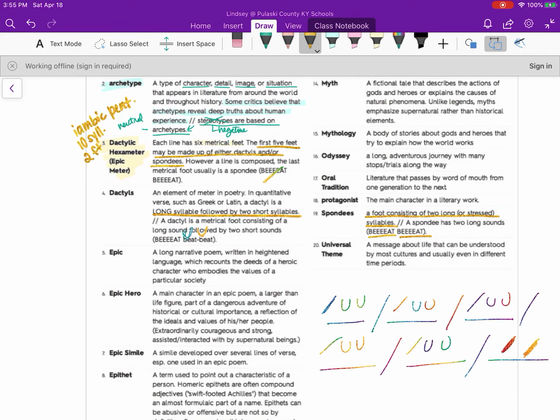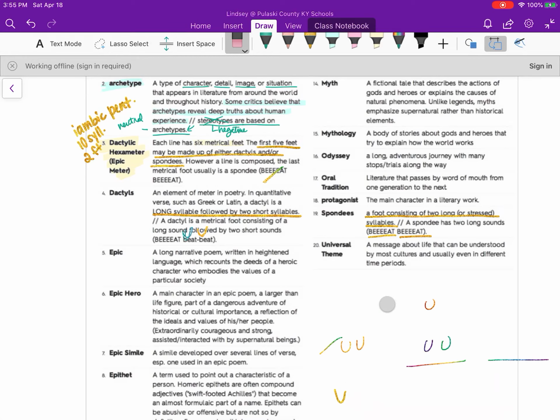So see, it looks different than iambic pentameter. Iambic pentameter looks like this. Da da, da da, da da, da da, da da. This one will be da da da, da da da, da da da. So it has a different feel to it, okay?